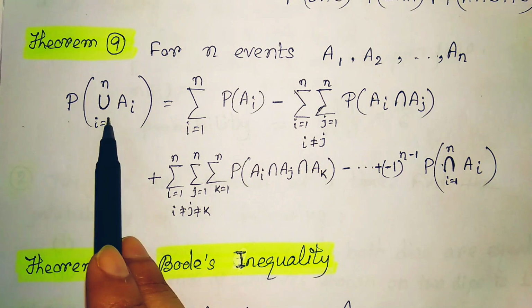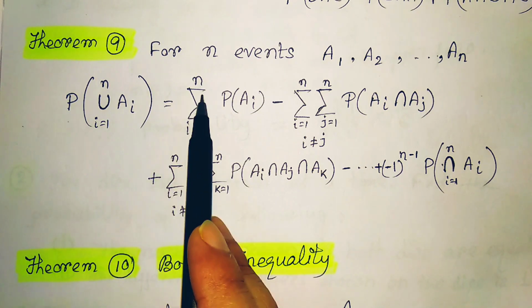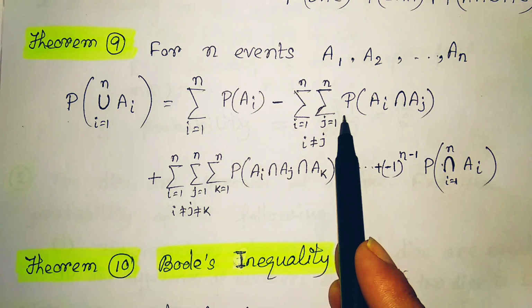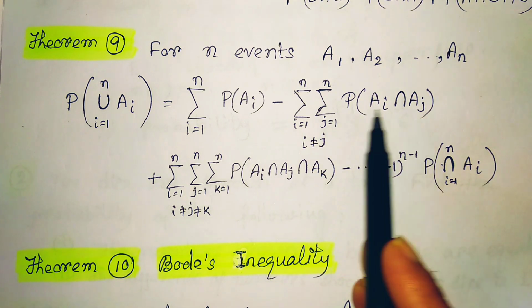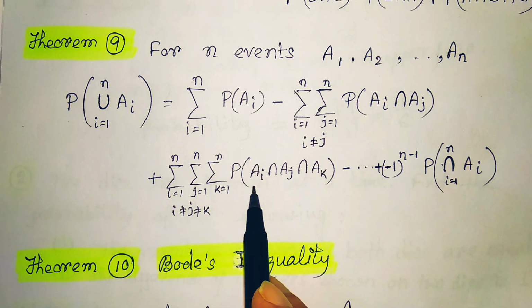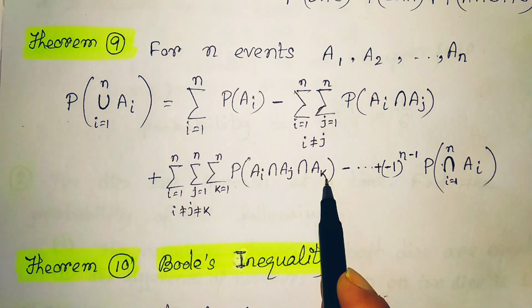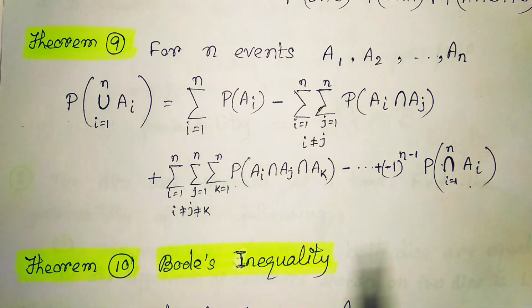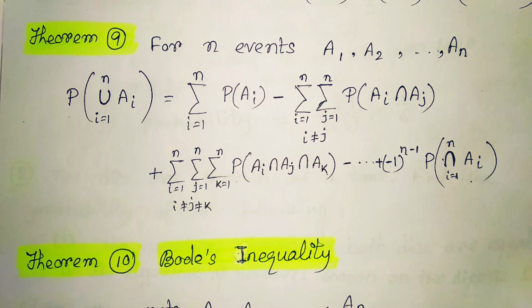The probability of the union of all those is equal to the summation of individual probabilities, minus the summation of the pairwise probabilities, then plus the probability for any 3 events. If we consider it in this way, it will continue. This is the generalization of the previous 2 theorems.